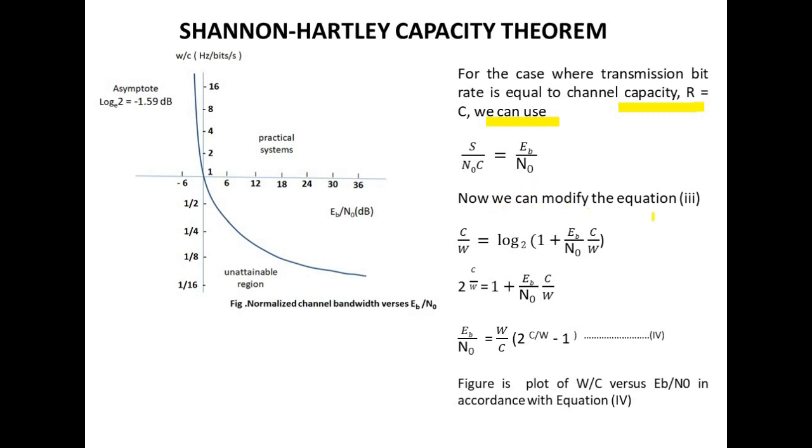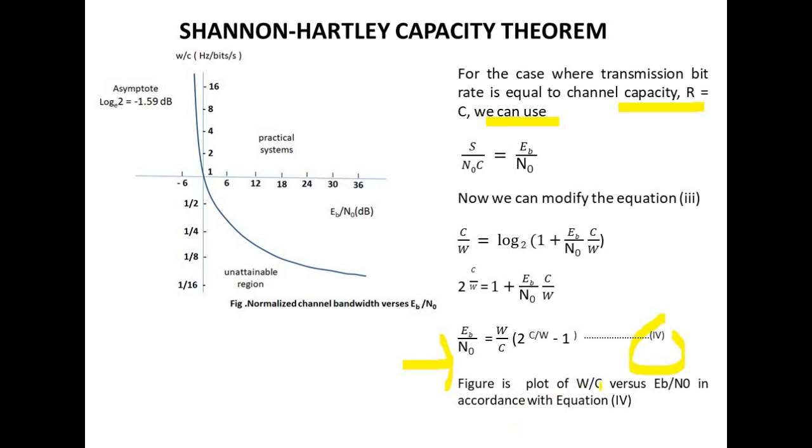Now we can modify equation 3 so that we get C/W = log2(1 + Eb/N0 · C/W). That is, 2^(C/W) = 1 + Eb/N0 · C/W, which gives Eb/N0 = (W/C)(2^(C/W) - 1), equation 4.